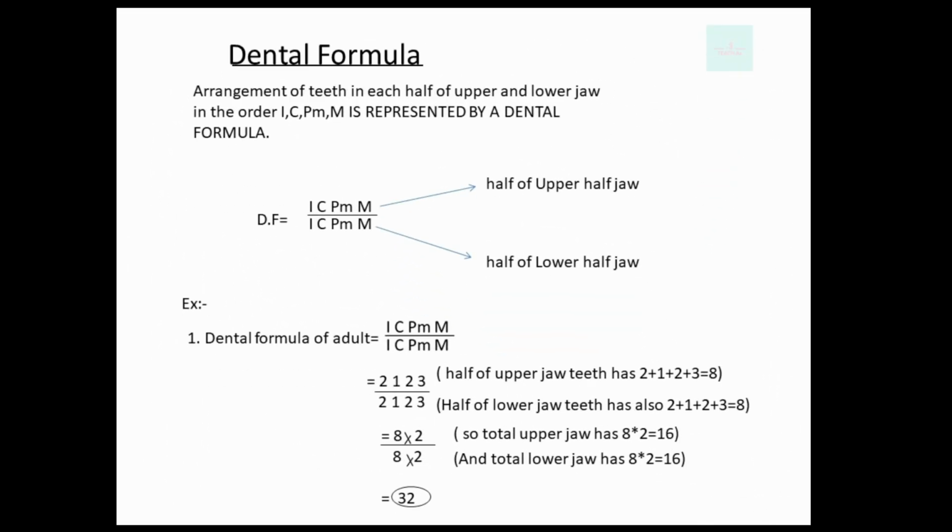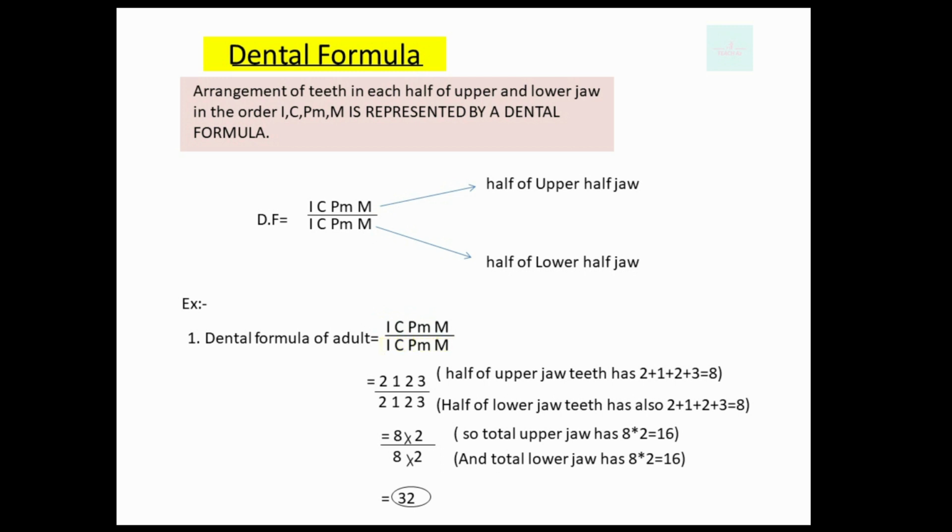Now, we will learn a very important topic, the dental formula. What is dental formula? It is the arrangement of teeth in each half of upper and lower jaw in order of incisor, canine, premolar and molar, represented by a dental formula. The dental formula is equal to half of upper jaw of teeth, incisor, canine, premolar and molar, by the half of lower jaw of teeth, incisor, canine, premolar and molar. For example, dental formula of adult is equal to half of upper jaw of incisor, canine, premolar and molar by the half of lower jaw of incisor, canine, premolar and molar.